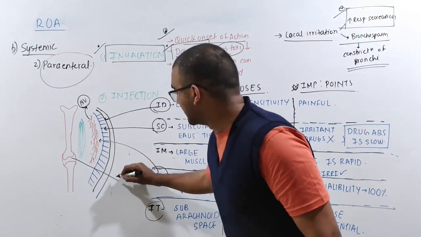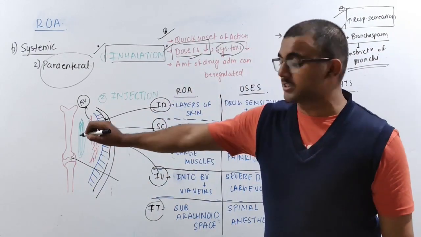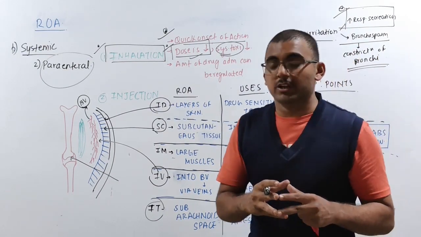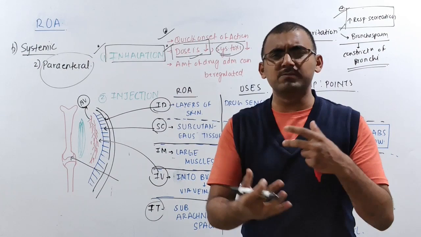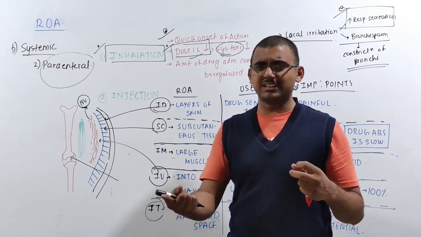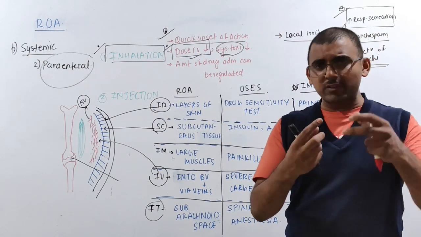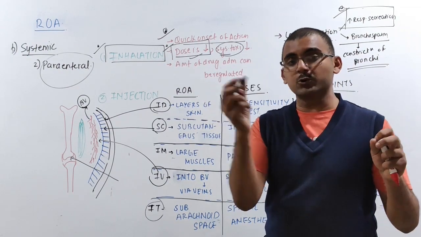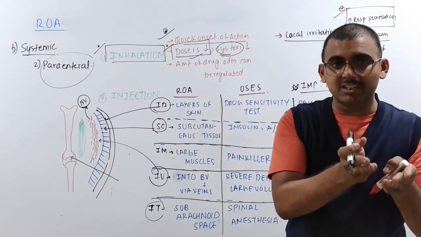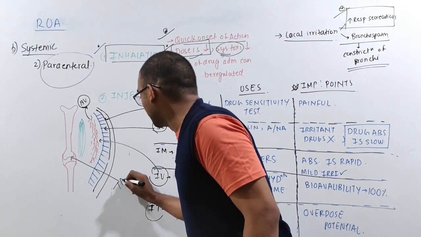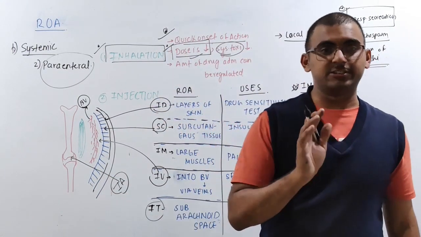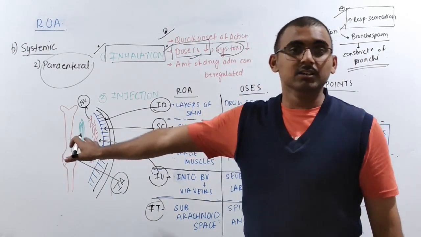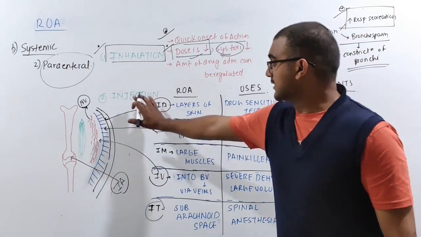Now, one very important route of administration we have to understand is this one. When you directly inject the drug into the synovial cavity, especially when there is too much inflammation in the joints, like in spondylitis or rheumatoid arthritis, we directly inject the drug into the synovial cavity. That one is called IA. What is IA? Intra-articular injections. We directly give the dose inside the articular joint. I hope it is clear. This route of administration should be clear.